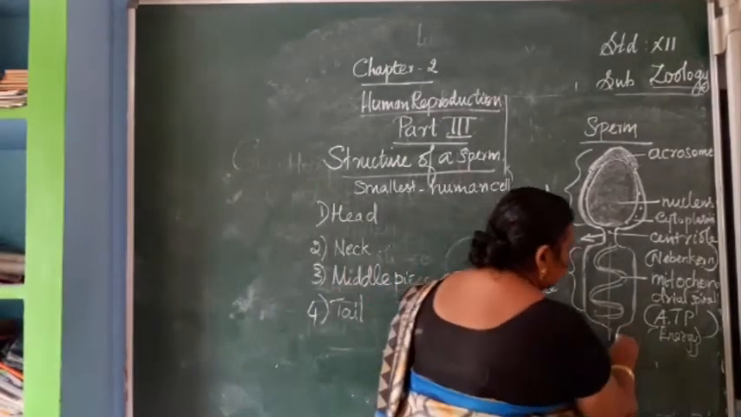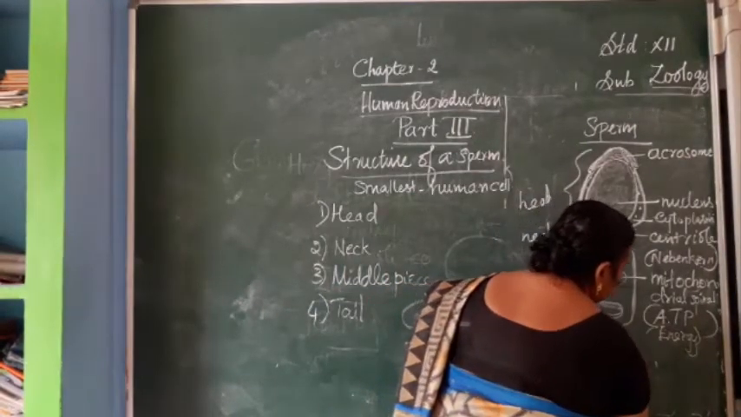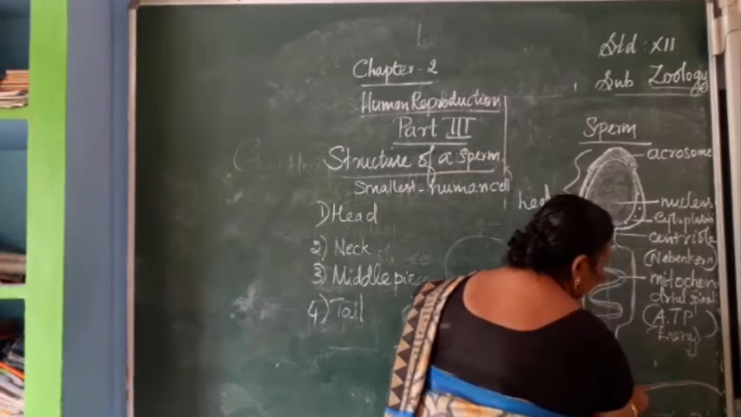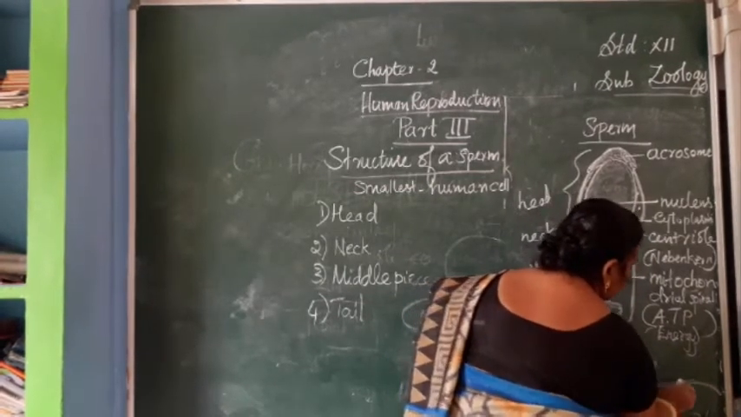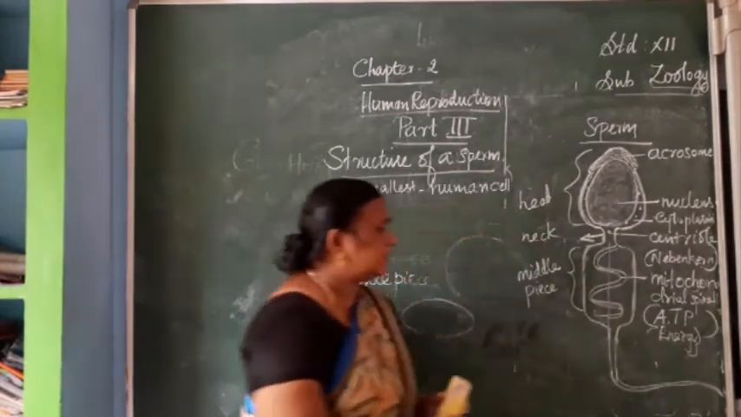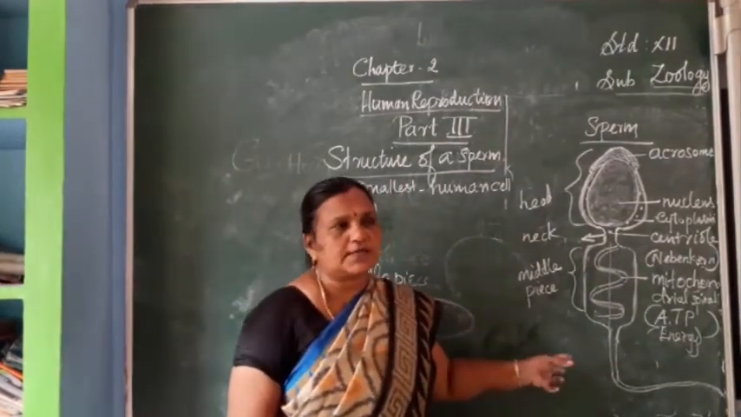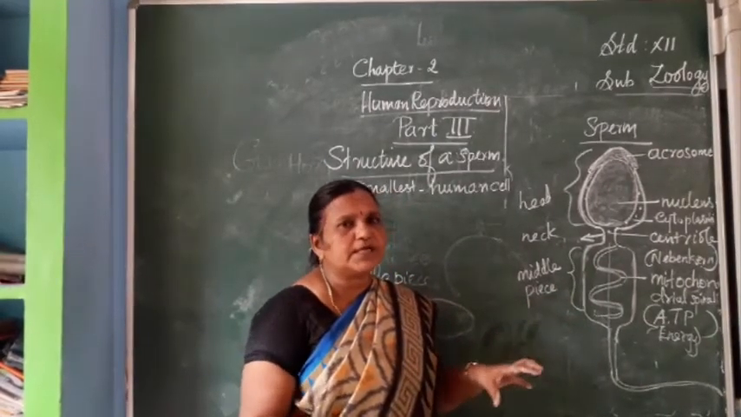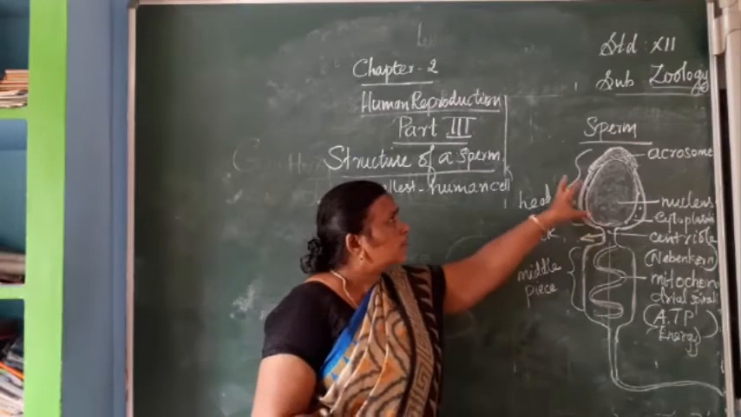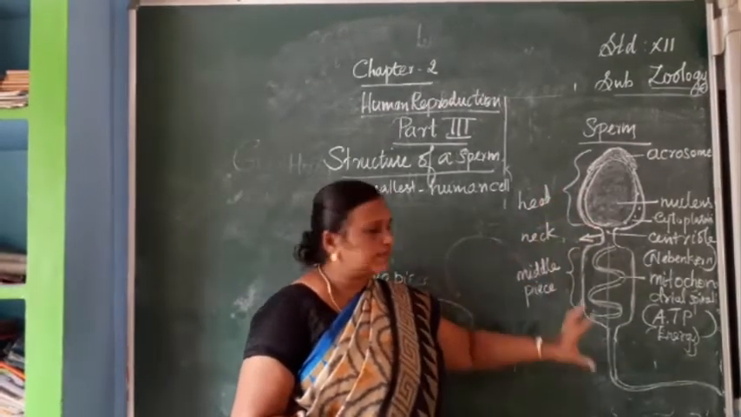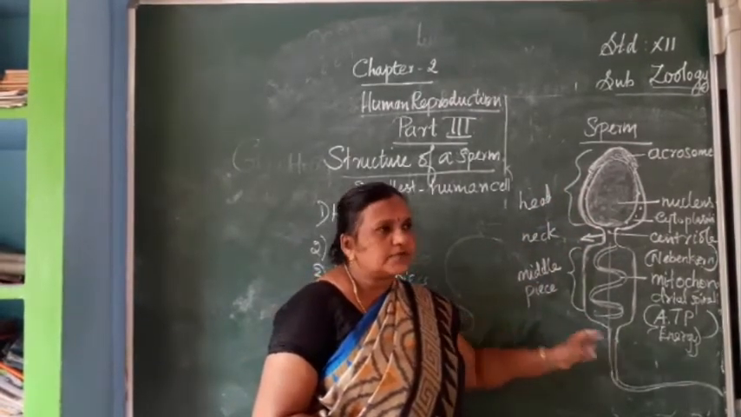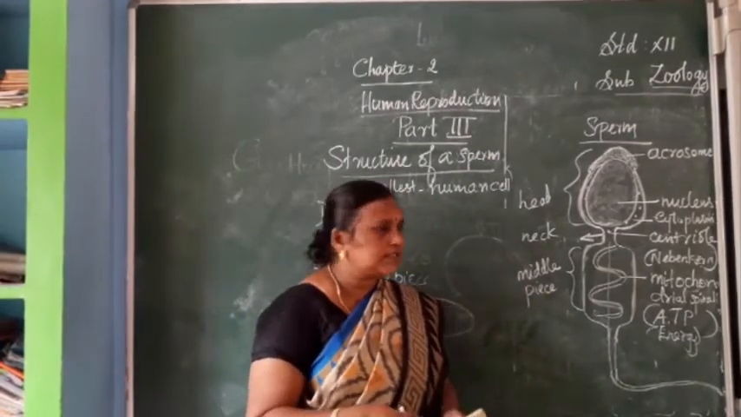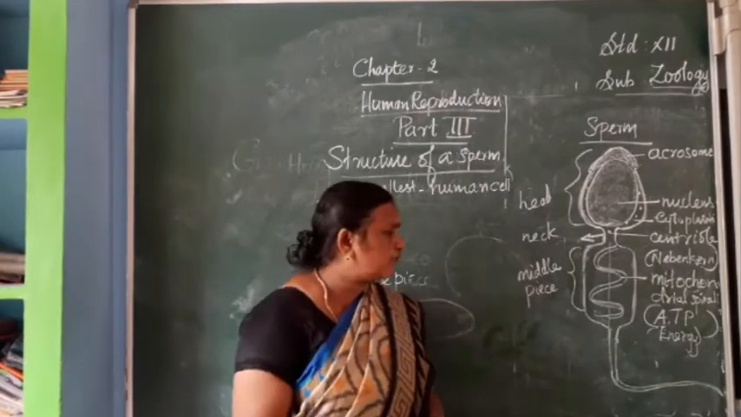Next we can study the last portion, that is called the tail region. The tail is for determination of direction during the movement of the sperm cell. The direction of the sperm will be controlled by the tail region. So it is giving the correct direction.